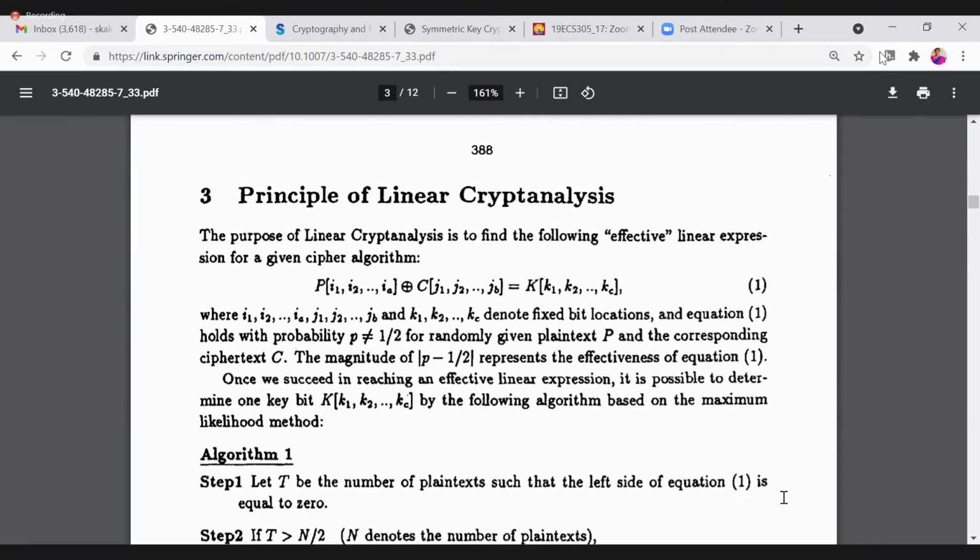So what it is going to do is, in some round, the ith round, the plaintext bits I1, I2 are the corresponding bits in a particular plaintext block, and they will be XORed with the ciphertext bits. And it produces the key, the subkey. So it uses the subkey. This is the main principle of linear cryptanalysis. It uses different types of algorithms.